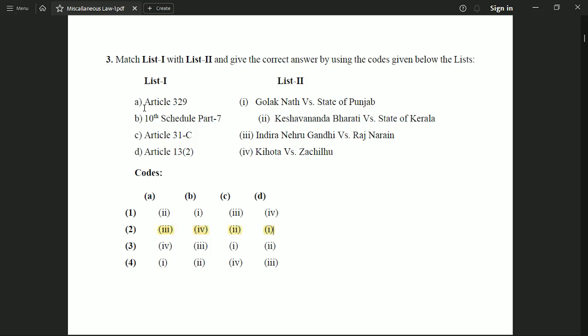So let's match. Article 329 is related to Indira Nehru Gandhi versus Raj Narain case. 10th Schedule Part 7 is related to Kihoto Hollohan versus Zachillhu case, and Article 31C is related to Kesavananda Bharati versus State of Kerala case, and Article 13 subclause 2 is related to Golaknath versus State of Punjab case.